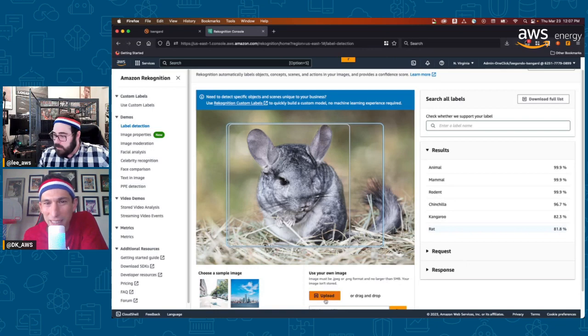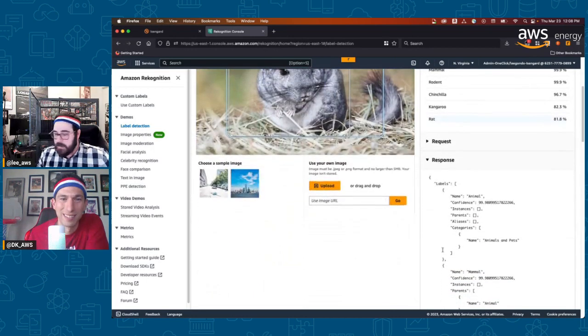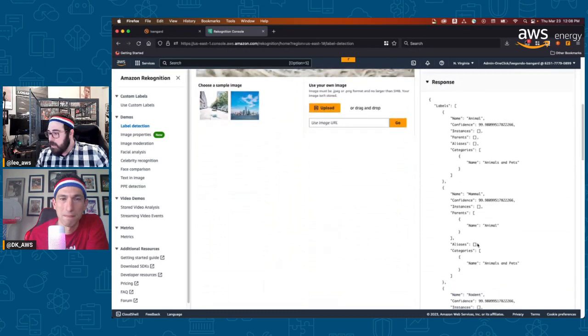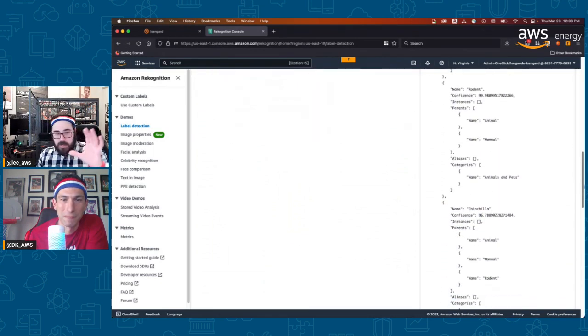I find it funny that it thinks it's 99.9% a rodent, but the second thing down is a kangaroo. Well, outside of that family, inside a mammal. So actually, here's a good time to call it out. Remember in your responses, you can do some processing and decide in Rekognition what part of this you want, but you have the ability to look inside of kind of hierarchies of what you have here.